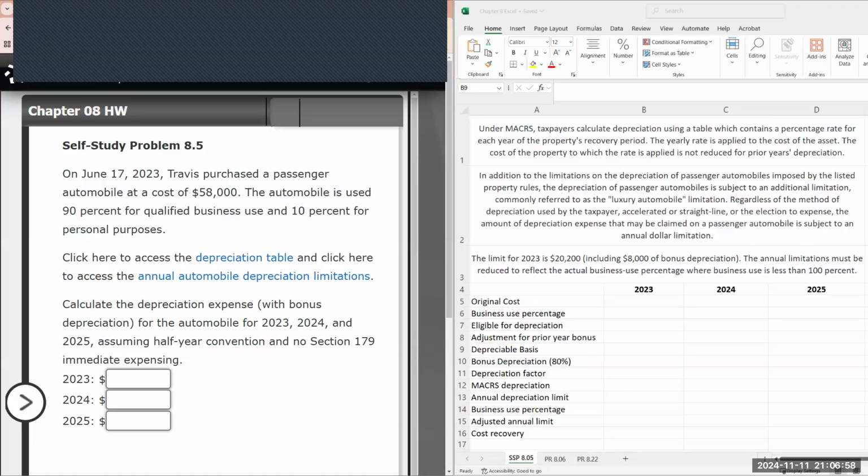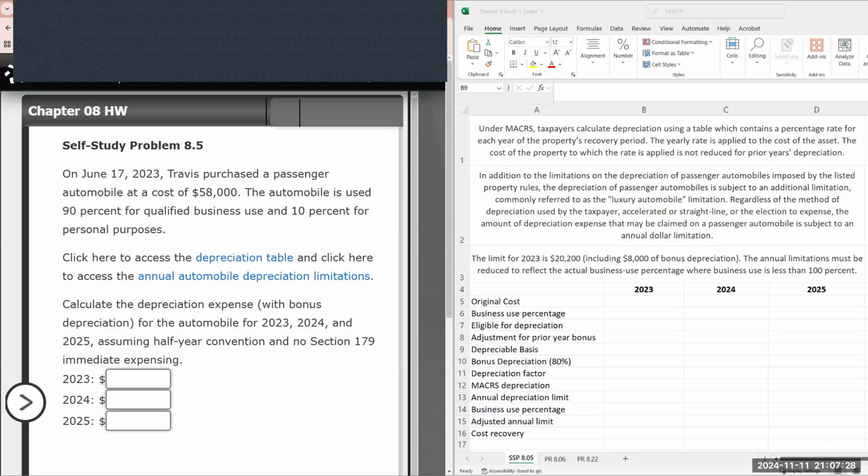This video will cover several questions from Chapter 8, Depreciation and Sale of Business Property from Income Tax Fundamentals 2024. So we'll jump right into our first problem, and here it states, on June 17th, 2023, Travis purchased a passenger automobile at a cost of $58,000. The automobile is used 90% for qualified business use and 10% for personal purposes.